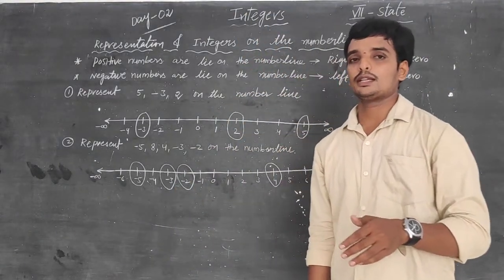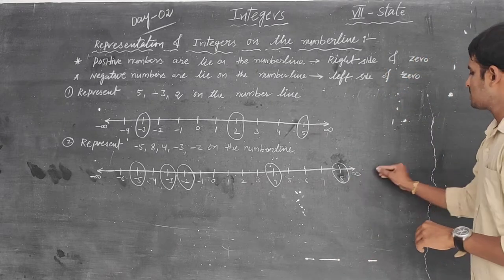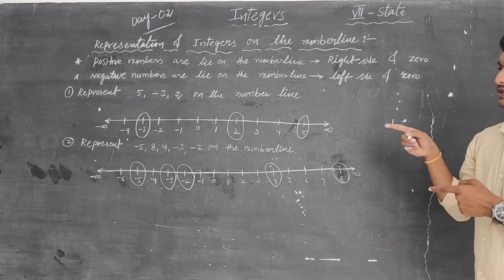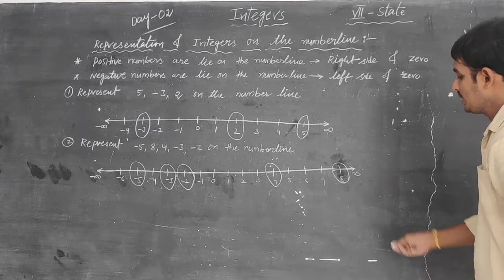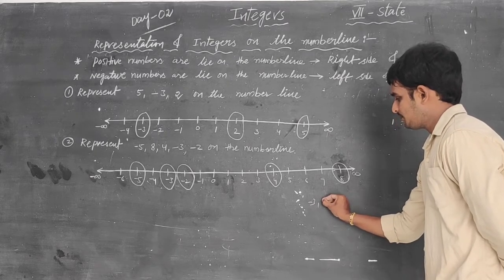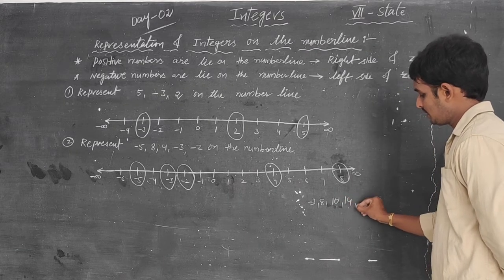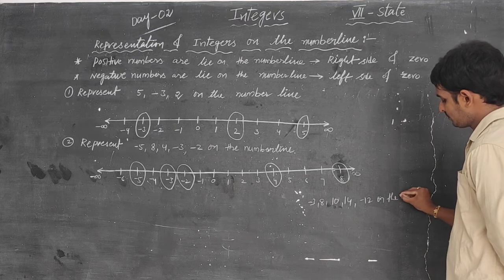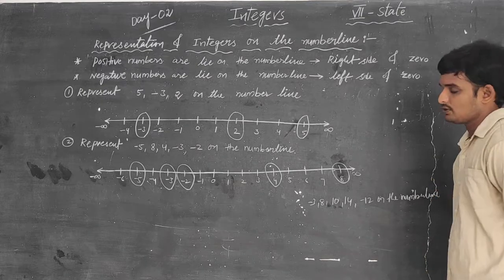In the next class, I will give you some work. I will give you one problem as homework. We can do the homework and send me the pics. No need to do it in your CW. Write in your homework book and send me the pics of the homework. The question is, write the complete form in your notes. Represent minus 3, 8, 10, 14, minus 12 on the number line. This is the homework problem I am giving to you.